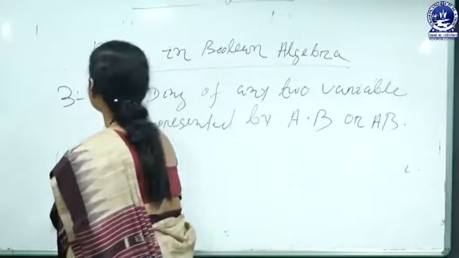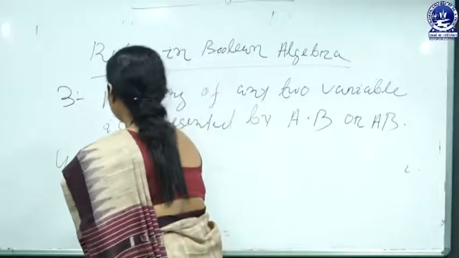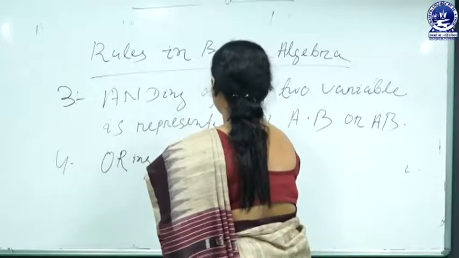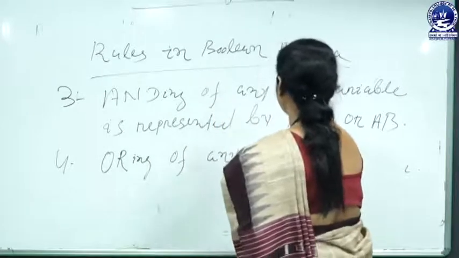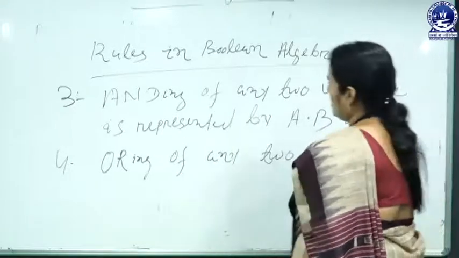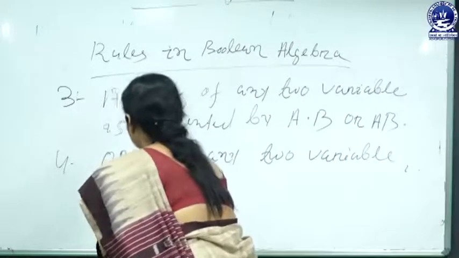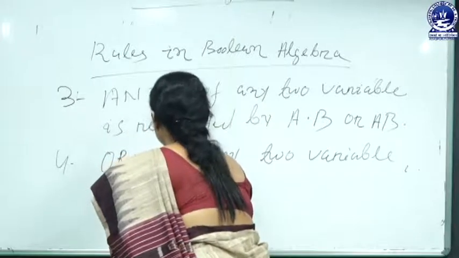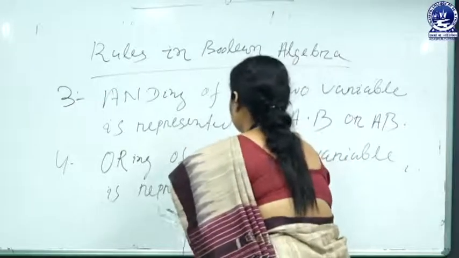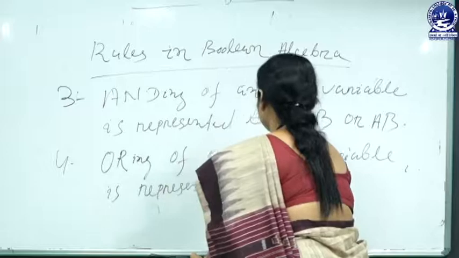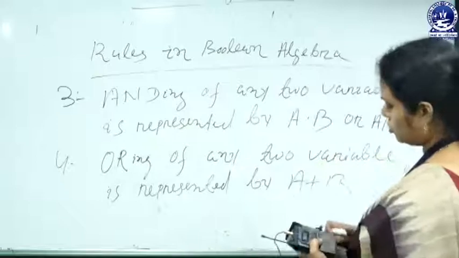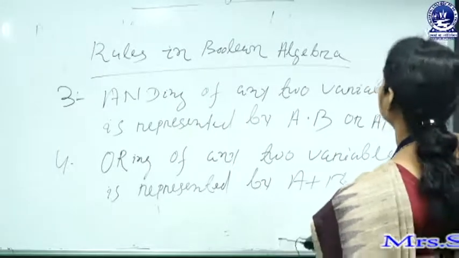And the fourth rule is that ORing of any two variables is represented by A plus B. These are the basic rules followed in Boolean algebra.